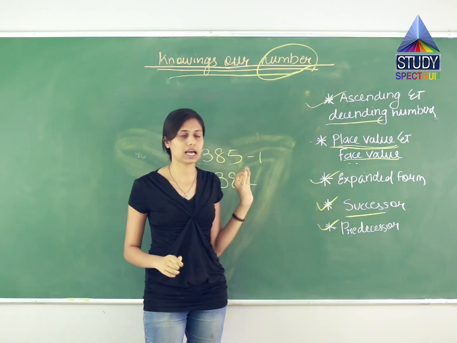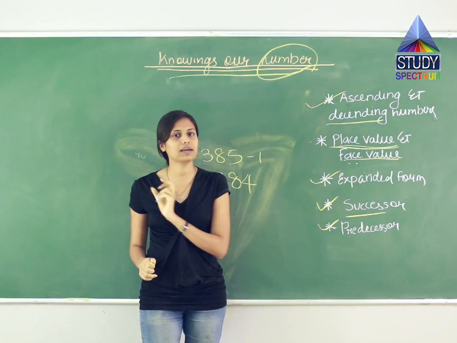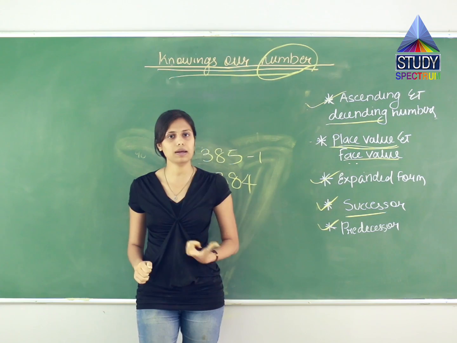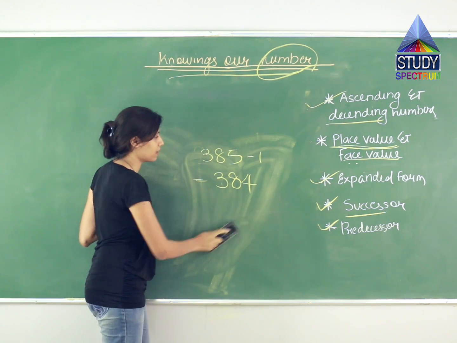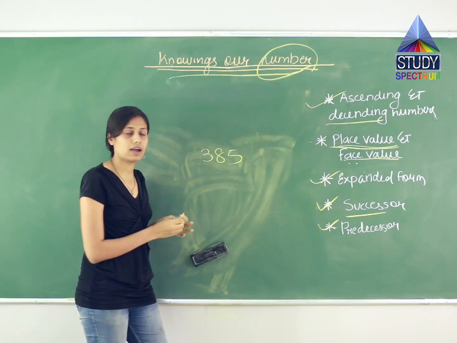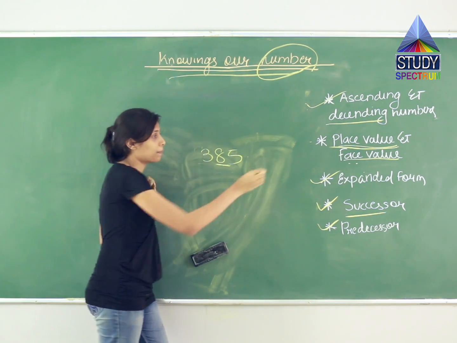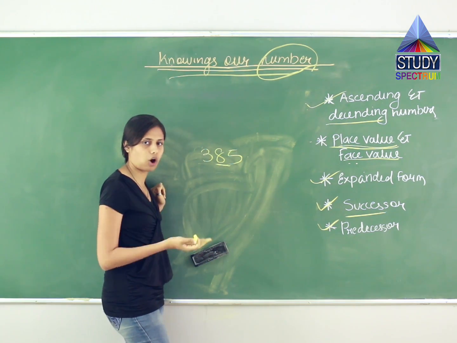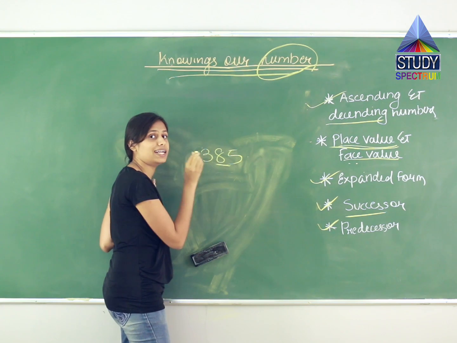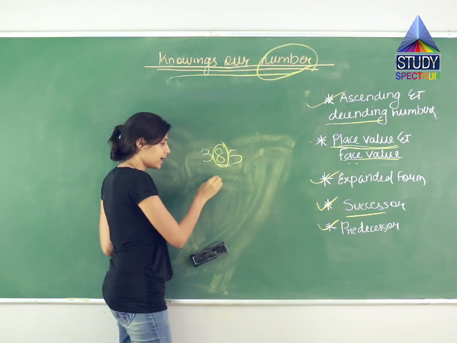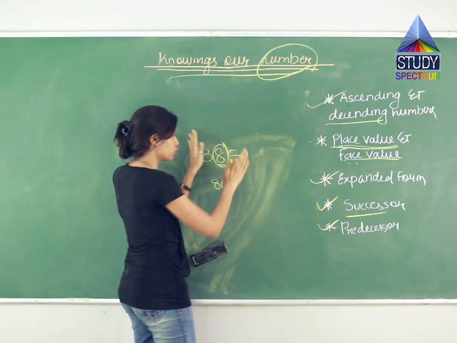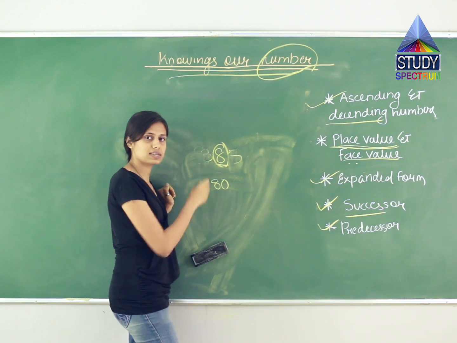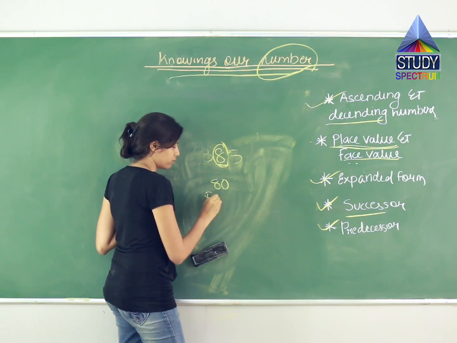Place value हमने देख लिया. Place value is basically formed on the basis of position. जो पोजीशन में एक्वायर करती हूँ उसके हिसाब से I'll be ranked. For example, over here in this example only, if I say what is the place value of 8, so इस number को read करना है, like we read it normally. 385, 80 means what? इसका place क्या है? 80 है. Face value means क्या? You just have to look at its face and tell what this number is. So looking at this number, what you will say? This is 8. So the face value of this is 8.